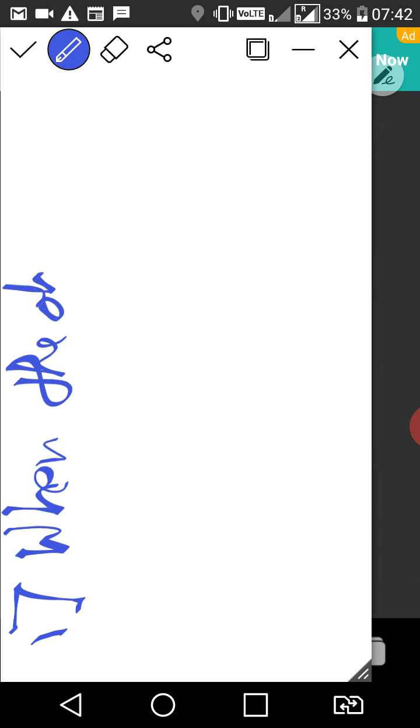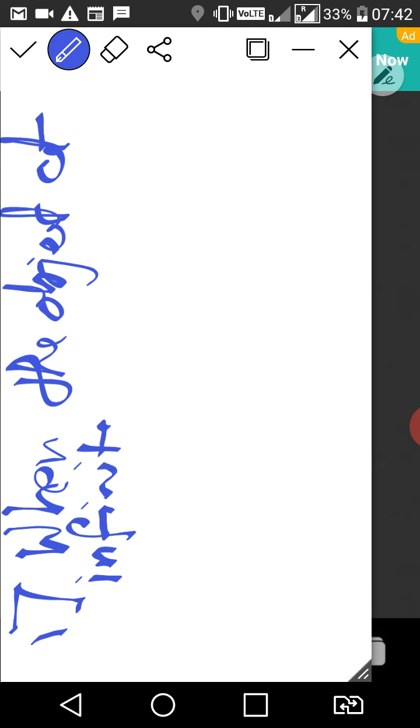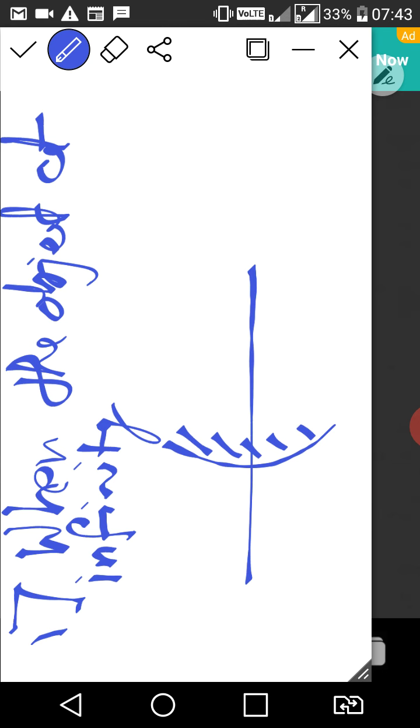First, when the object is at infinity. Right class? When the object is at infinity. So we will see with the ray diagrams. Suppose this is your mirror, this is your P, this is your F, and this becomes C. Right?